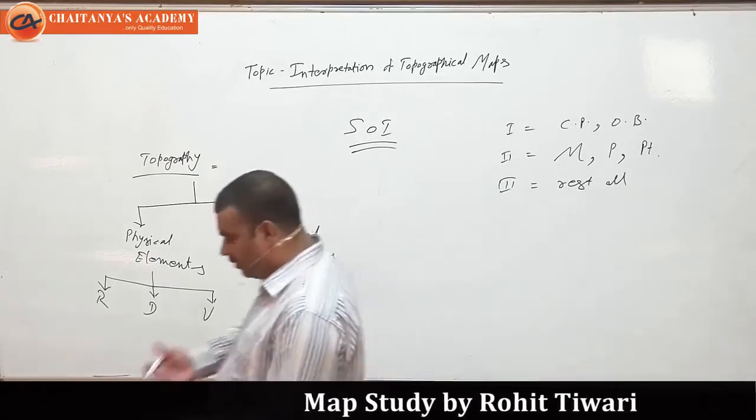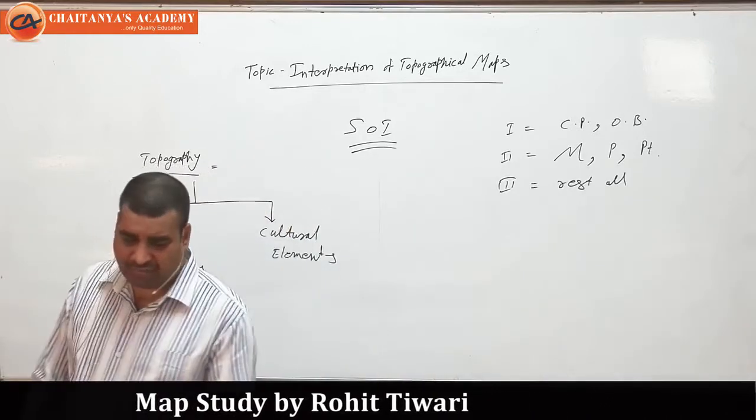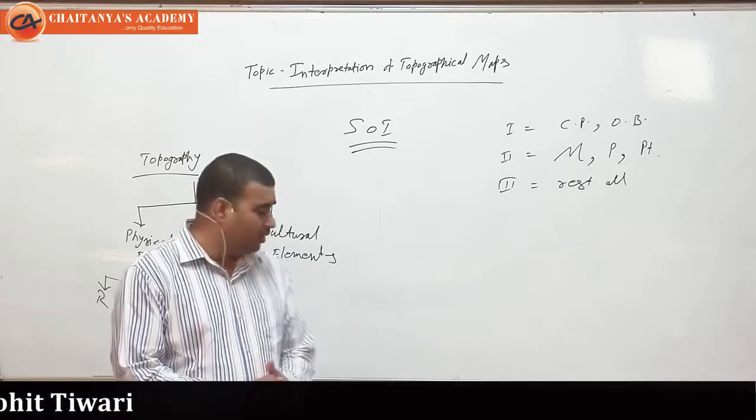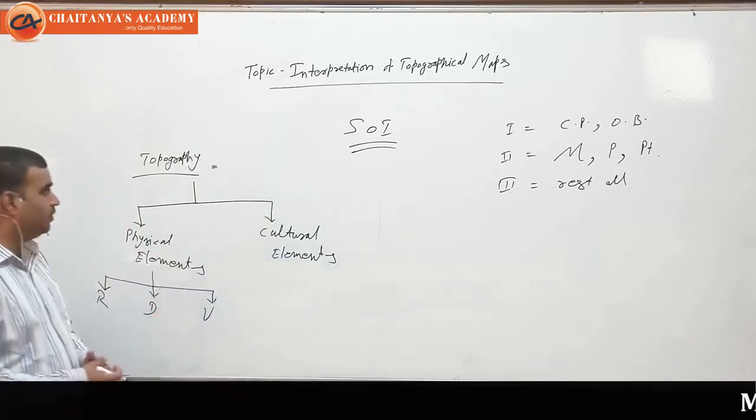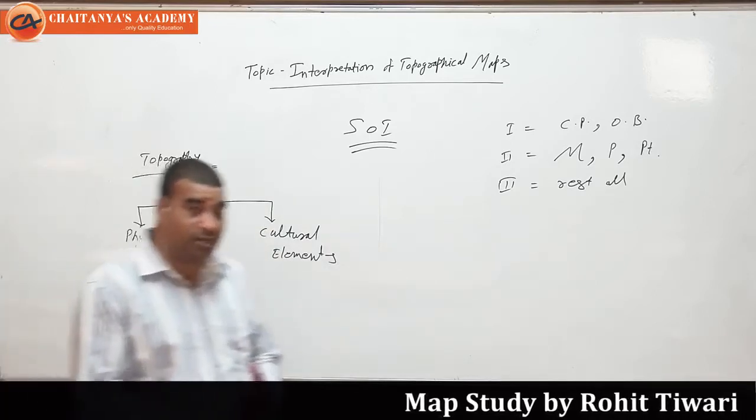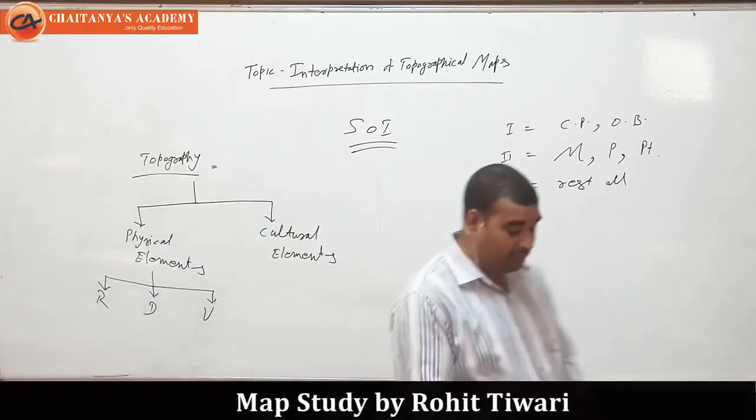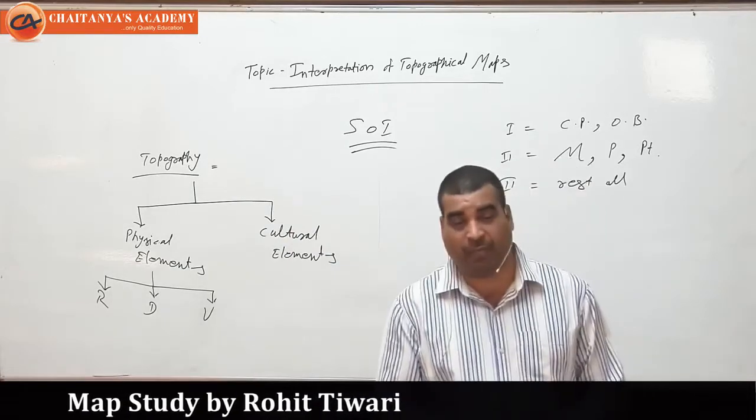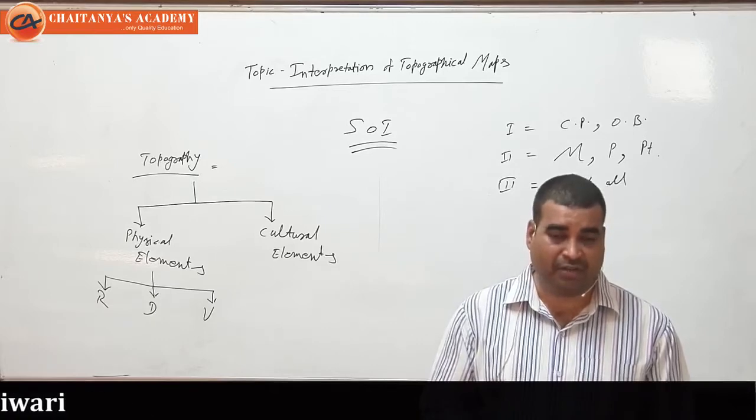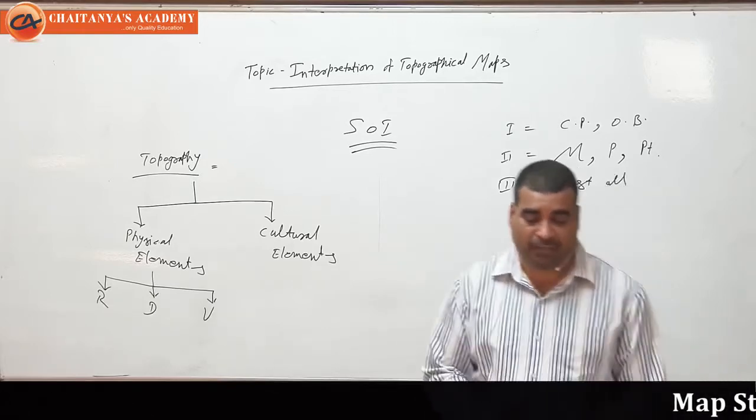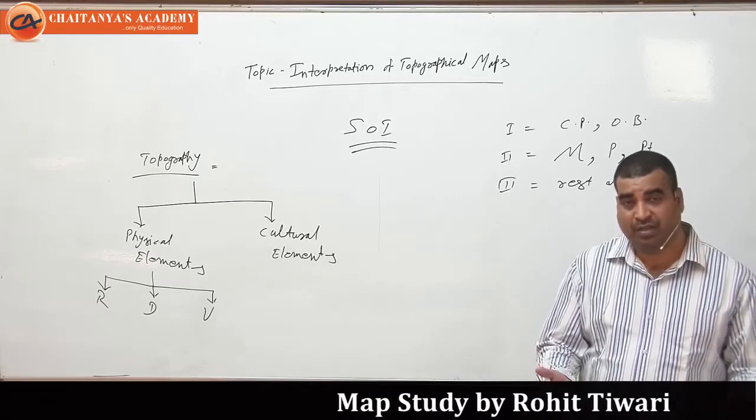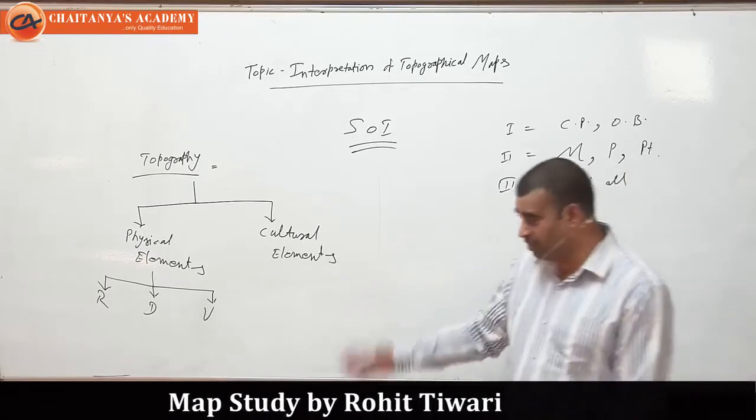In drainage, we have four types of drainage pattern: dendritic, trellis, rectangular, and radial. We have to study these in topographical maps. And for vegetation, we have to study different types: tropical evergreen, tropical deciduous, montane, sandy, desert vegetation, and mangrove forest. Everything comes under the topic of vegetation.